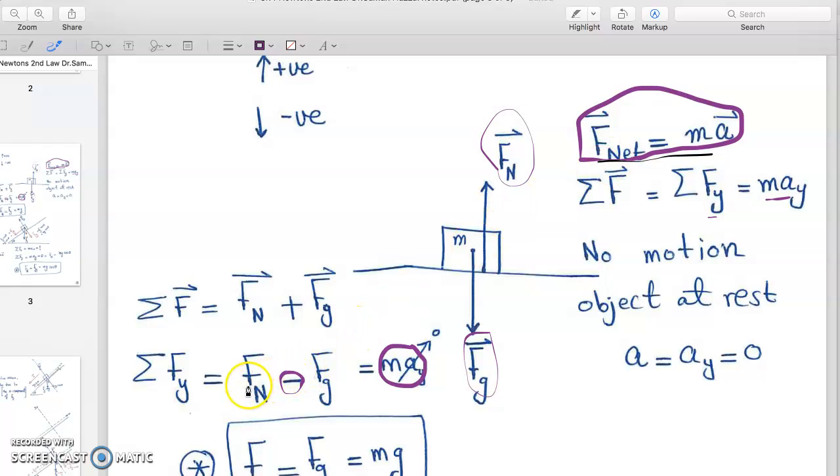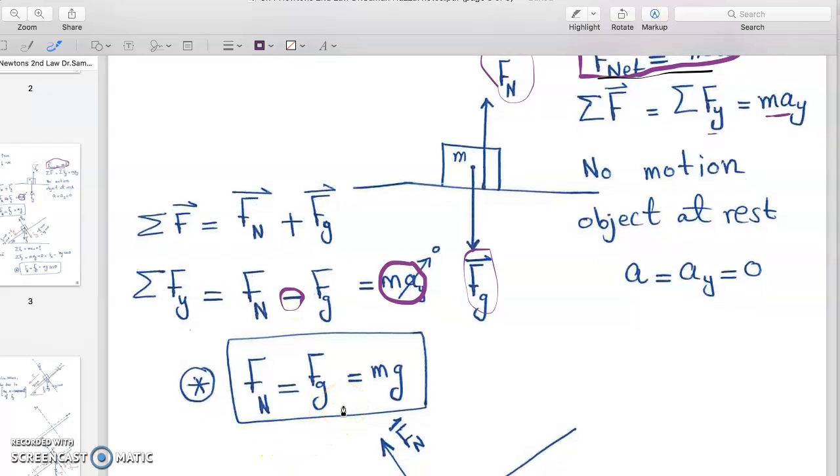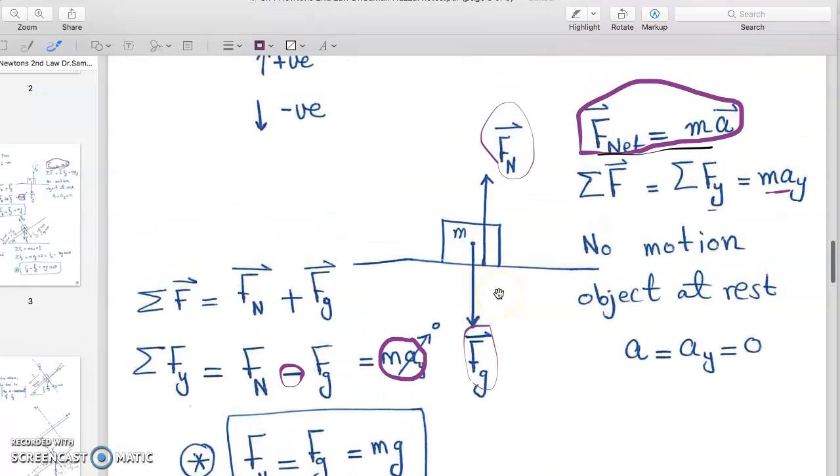Here we can see that all the forces are Fn and Fg, and they are opposite in sign. One is up, one is down, and the sum is equal to 0. So Fn is equal to Fg, and we all know that Fg is mg. Again, a common mistake that students make here is to say Fnet is equal to mg. That is wrong. Fnet does not equal mg.